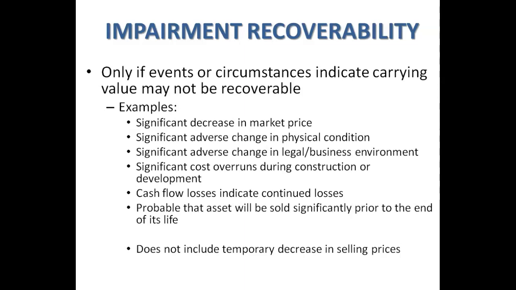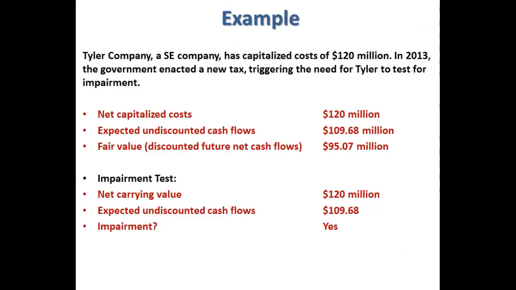significant adverse change in the physical condition, significant adverse change in legal business environment, significant cost overruns during the construction or development phase. Cash flow losses indicate continued losses or probable that the asset will be sold significantly prior to the end of its life. This does not include temporary decrease in selling prices. So if one of these indicators are present, then you would go to step 2, the impairment test.